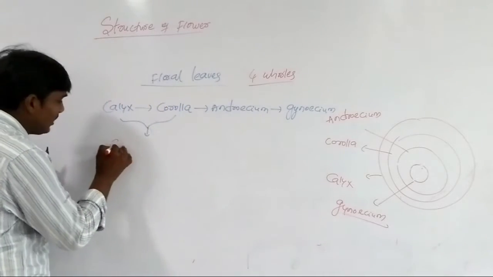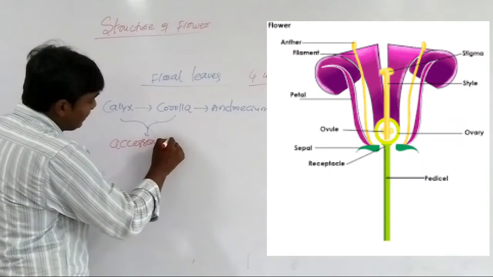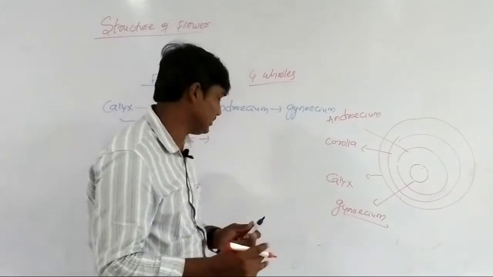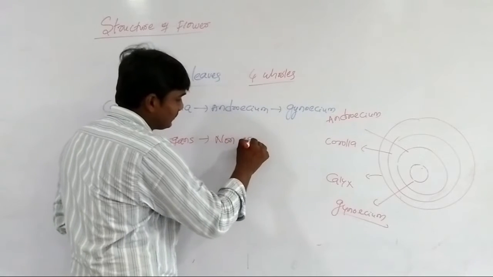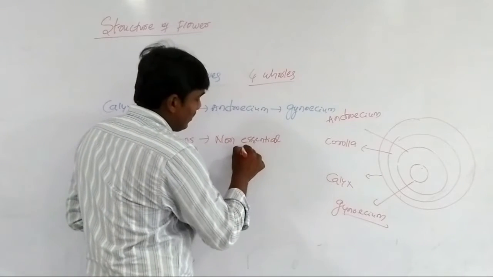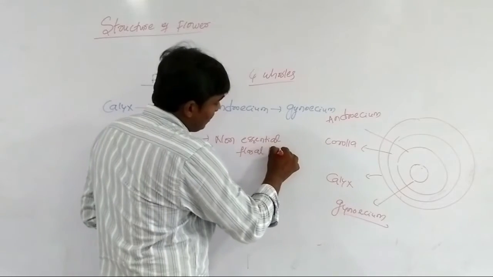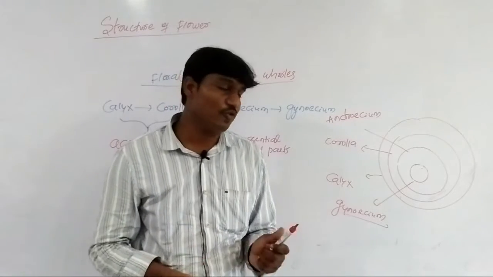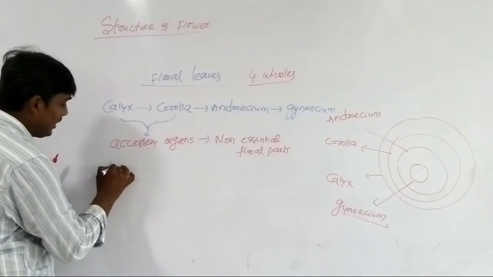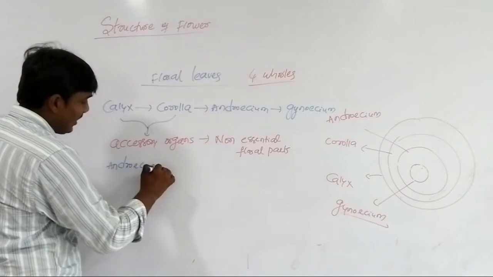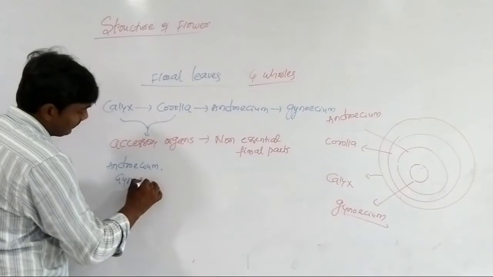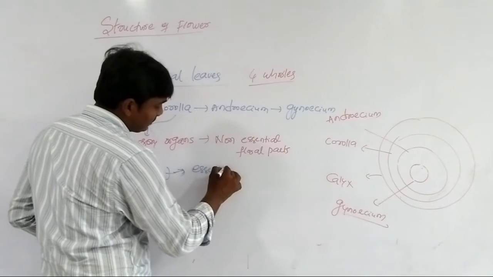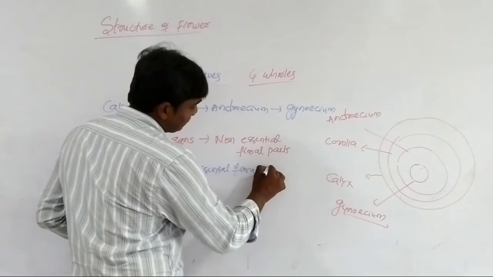What are accessory organs? Accessory organs are also called non-essential floral parts, whereas androecium and gynoecium are called essential floral parts.